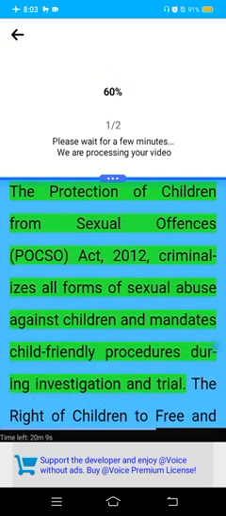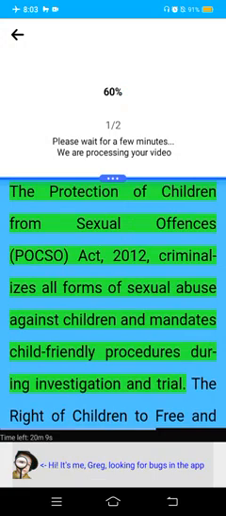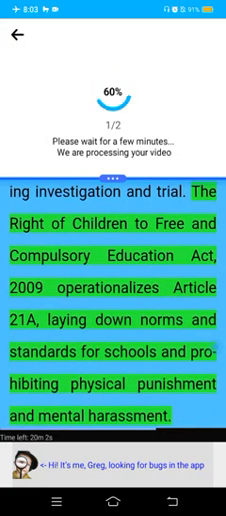The Protection of Children from Sexual Offences (POCSO) Act, 2012, criminalizes all forms of sexual abuse against children and mandates child-friendly procedures during investigation and trial. The Right of Children to Free and Compulsory Education Act, 2009 operationalizes Article 21A, laying down norms and standards for schools and prohibiting physical punishment and mental harassment.